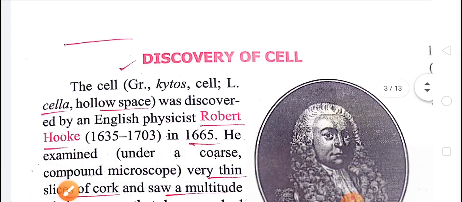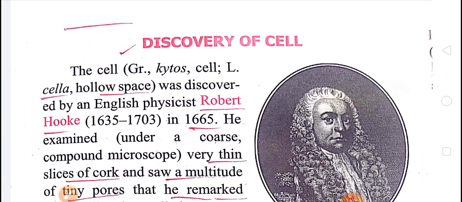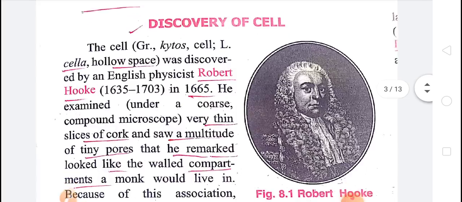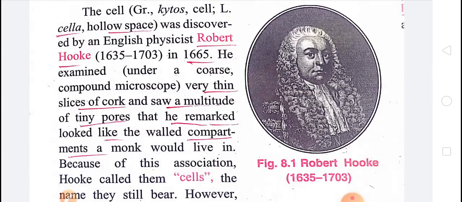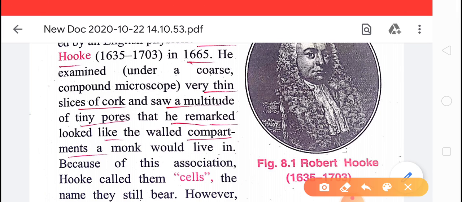Now in cell biology, children, first of all we'll start the study with the discovery of the cell. The discovery of the cell was done by Robert Hooke in 1665. Robert Hooke is the scientist who studied the dead cell, discovered in a compound microscope.